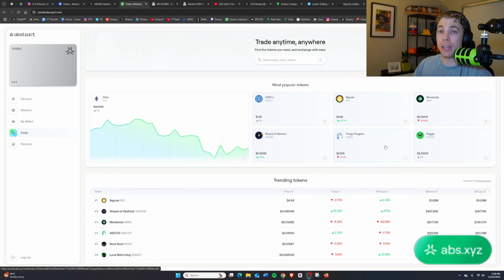Abstract meme coins have been going pretty viral, guys. So you definitely want to be taking advantage of this change in trend. What I've seen over the past 4 weeks since I've been going heavy into this ecosystem is a massive shift in adoption, in hype, and in volume. And at the end of the day, you need volume to be trading a lot of meme coins.